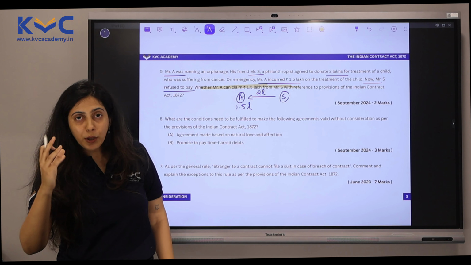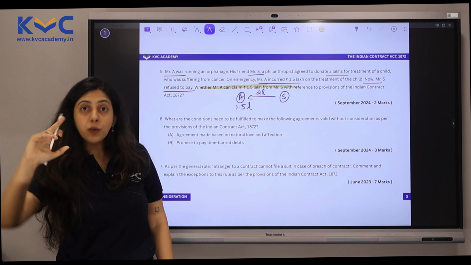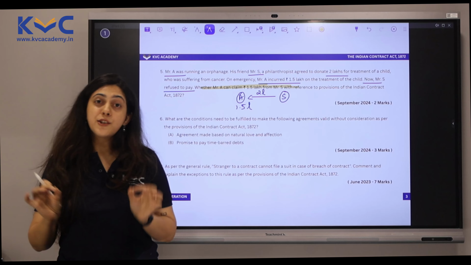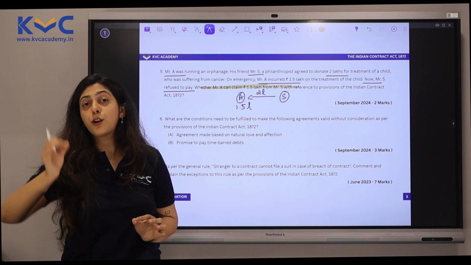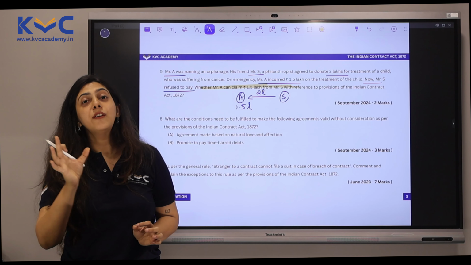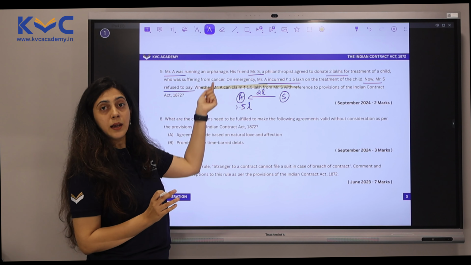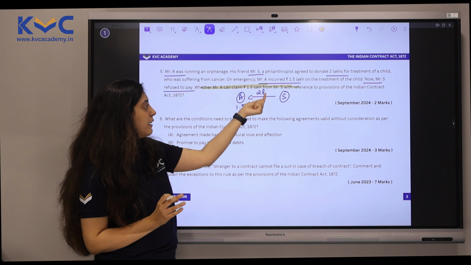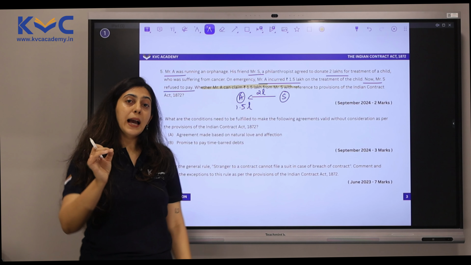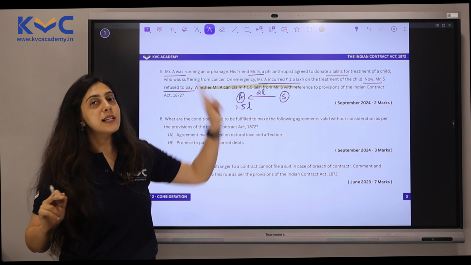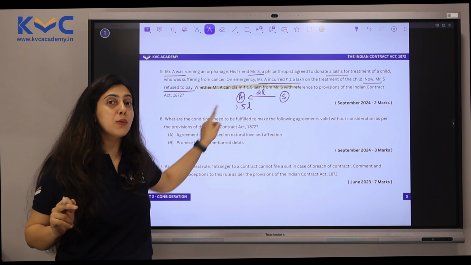So in case of donation, we are going to apply the rule of charity. In case of contracts which are relating to charity, consideration is not required and the contract is valid even without consideration. So therefore, can Mr. A claim 1.5 lakhs from S? Absolutely. Mr. A can claim 1.5 lakhs from S because that is the amount of expenditure he has already incurred. He can't ask for an additional 50,000 because that is not what he has incurred.